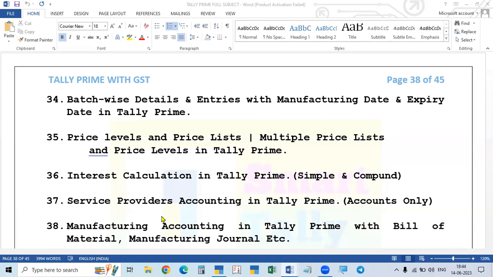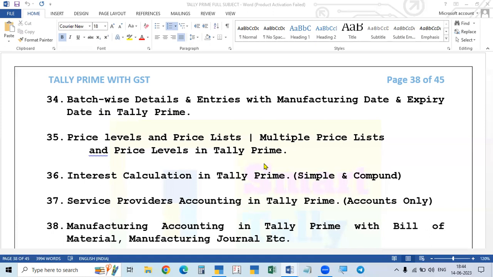In between, what about the manufacturing? For the manufacturing also, we have to record in a voucher. So for that purpose, we have to create the voucher called manufacturing voucher. That's also called manufacturing journal. Manufacturing journal or manufacturing voucher we have to create.